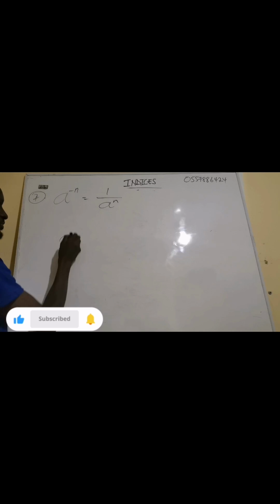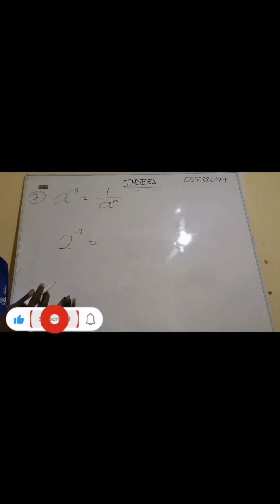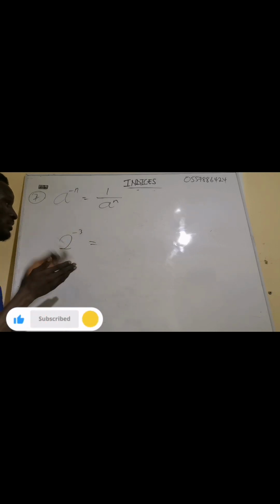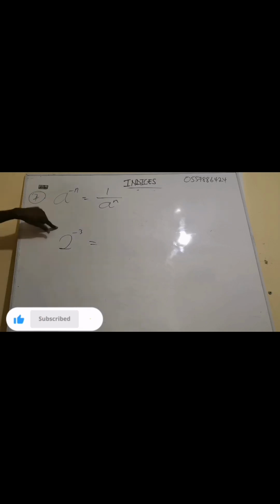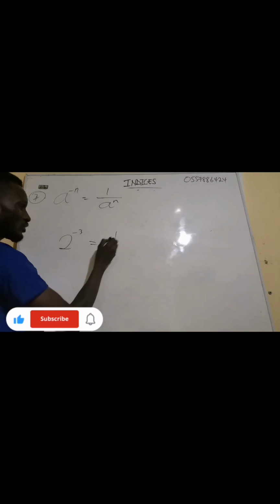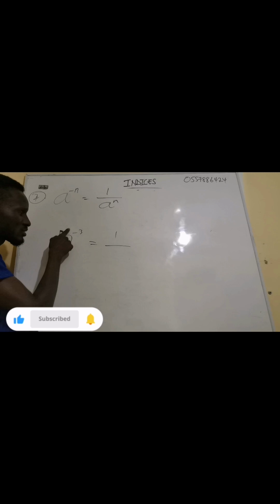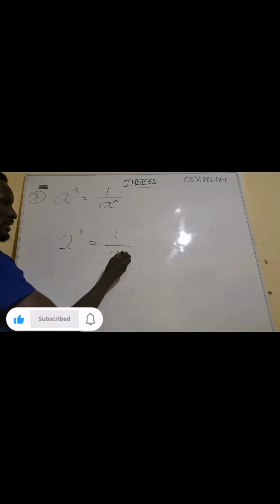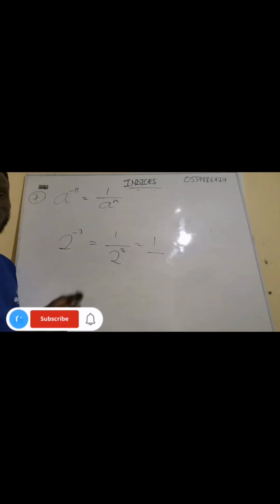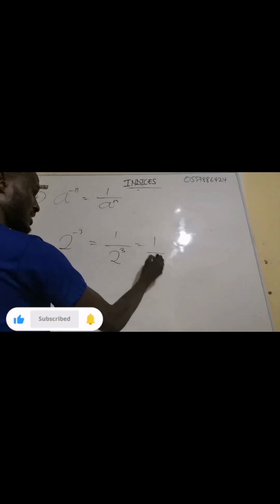Now, if I have 2 exponent negative 3, there is no way I can expand it just like that. I can't say that the 2 is multiplying itself 3 times, because this one is not 3, it is negative 3. So you first have to change it to fractional form. How do we change to fraction? This one has a coefficient of 1, so 1 over, you change the negative to positive, 2 exponent 3. 2 exponent 3 means the 2 multiplies itself 3 times, which gives us 8. So it is 1 over 8.